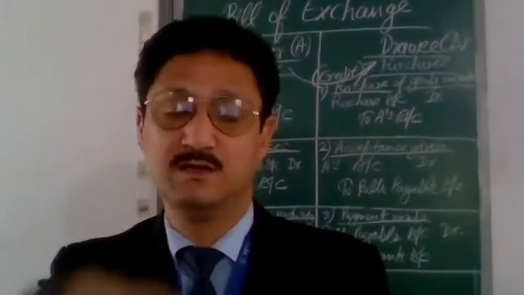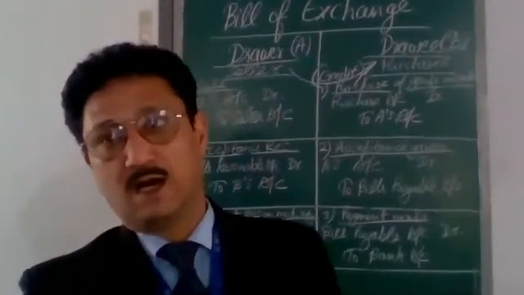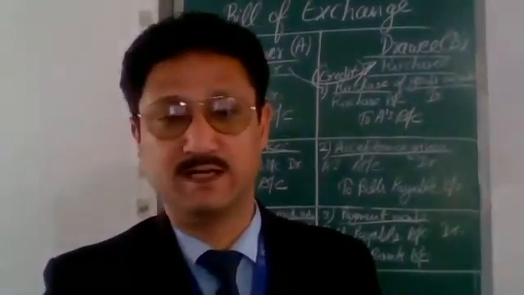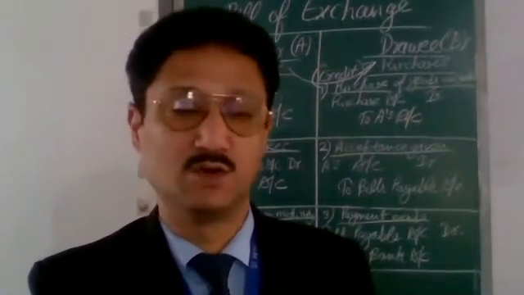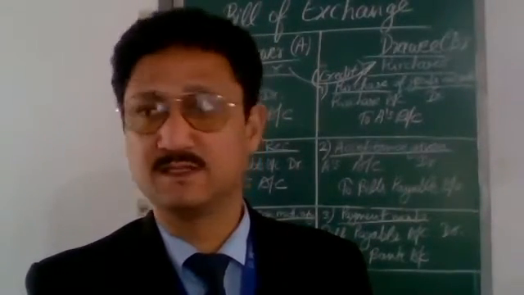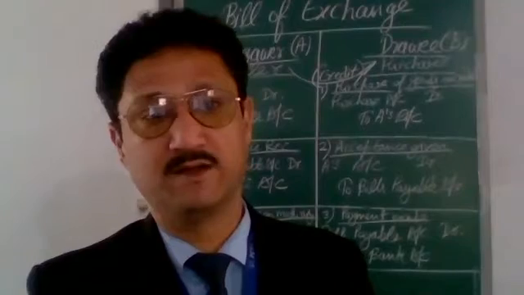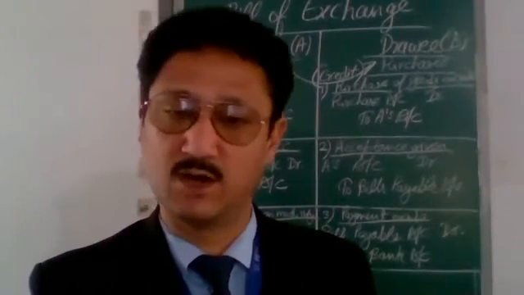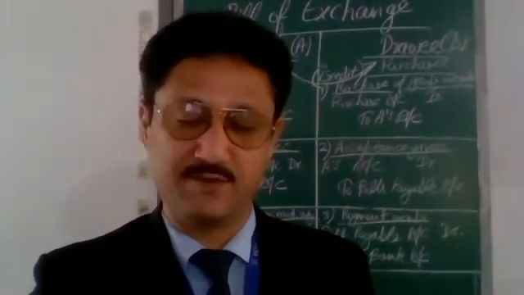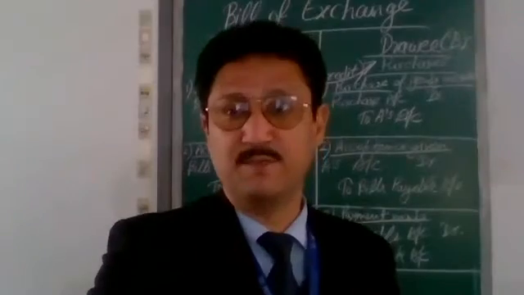But if it falls on a day when it is a sudden holiday, a holiday which is not known, holiday which is due to strike, holiday which is due to some agitation and all, then it will be 1 day after the day of maturity.